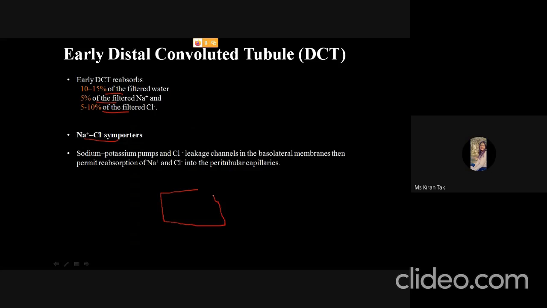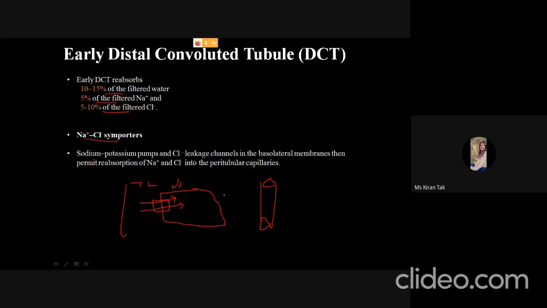So what happens here? This is the tubule lumen, and here is the peritubular capillary. There are sodium chloride symporters, so with the sodium, chloride also enters into the cell.